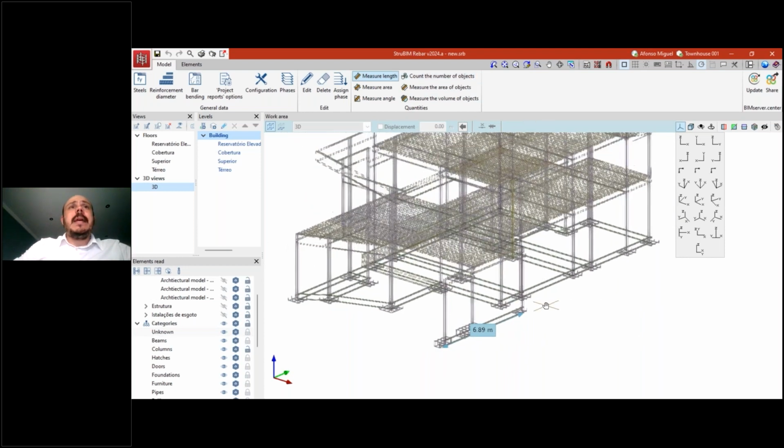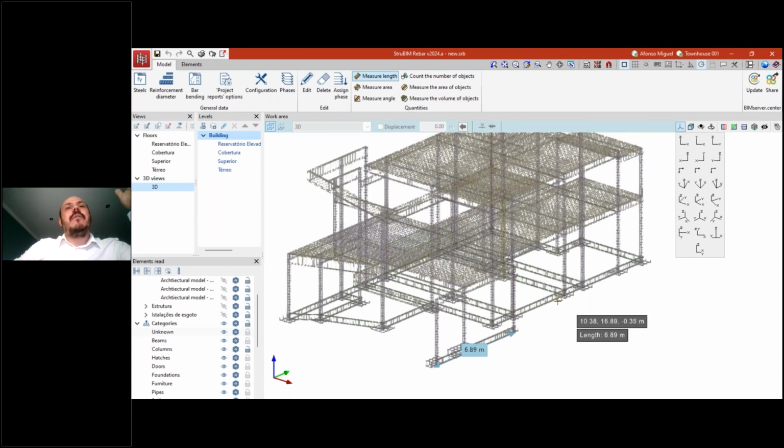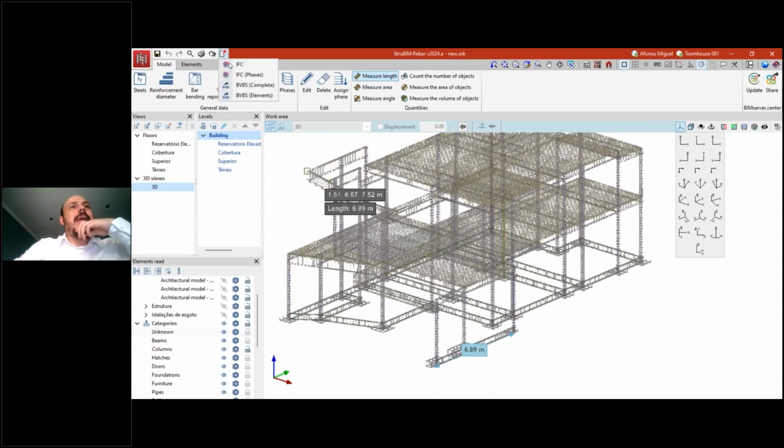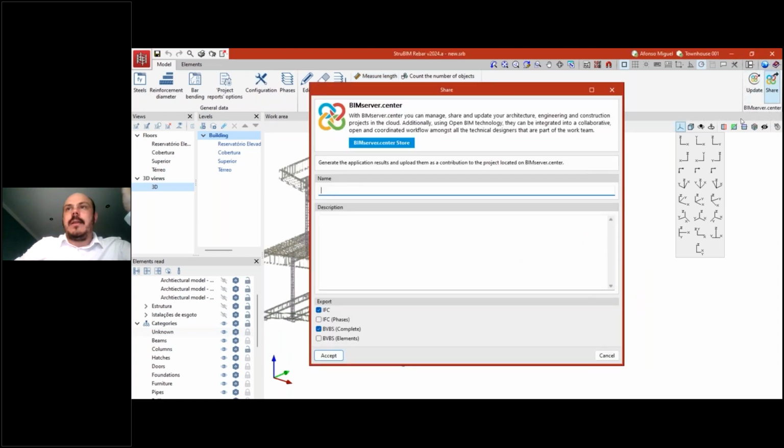Okay, but as I said before, the main task that we'll do here is consolidate the rebars and then export it to IFC. Okay, to work with this option, there is also a module that is available. So you can contact your sales manager from your region or country, one of our resellers, to include this option in your CYPE license if you want to use these options here. Okay. Of course, then you can also export it to BIMserver.center as any other software.